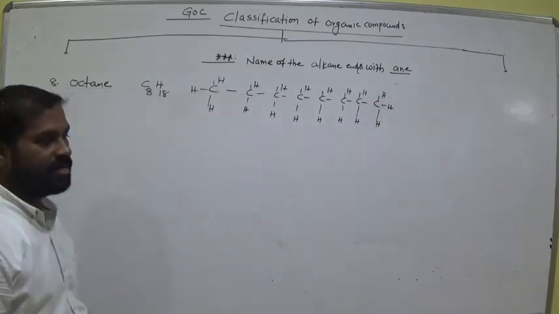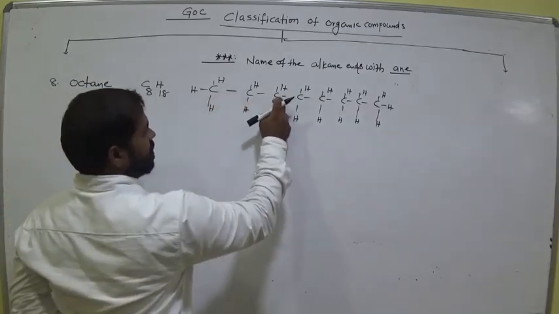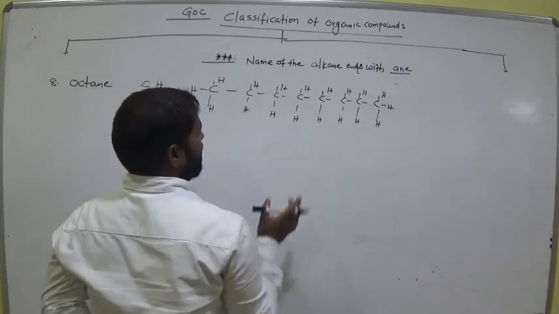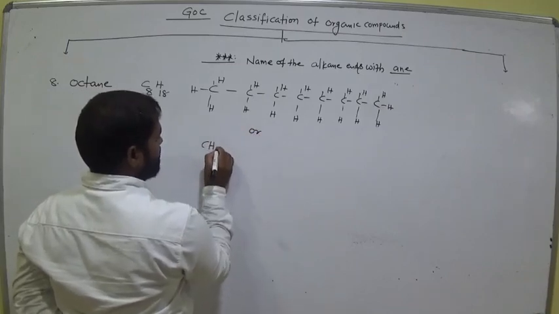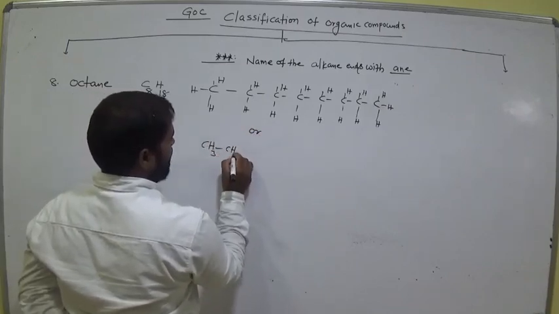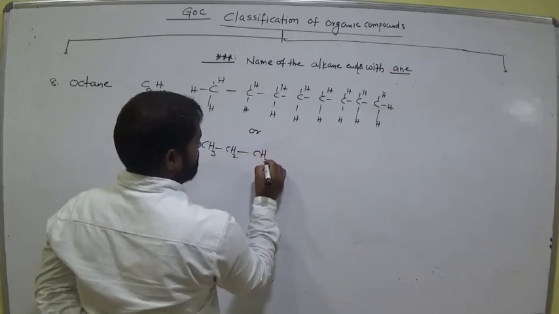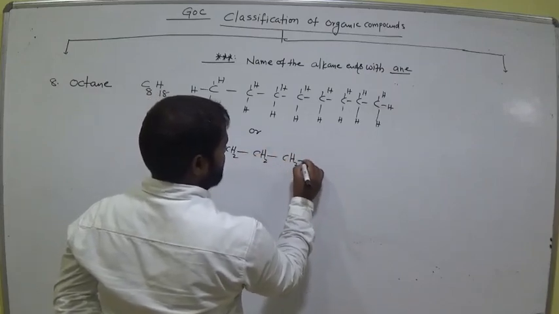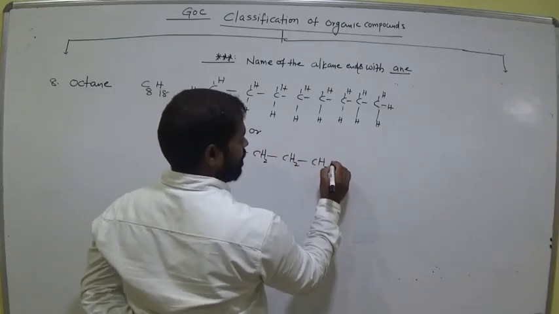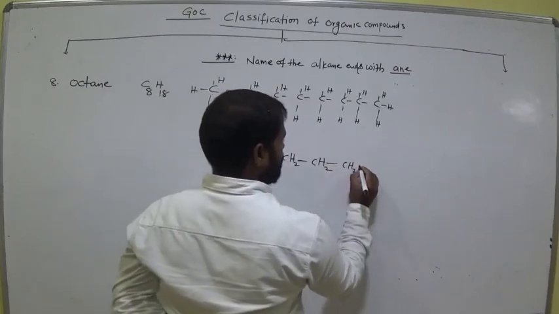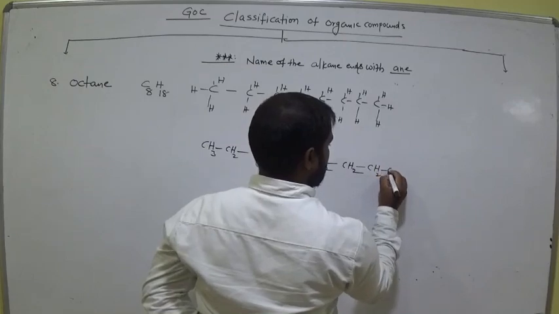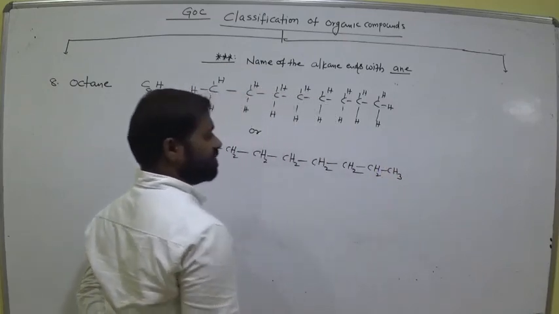Is it clear? 1, 2, 3, 4, 5, 6, 7, 8 carbons. We can also represent this CH3 bond CH2 bond CH2 bond CH2. The first and last carbons are CH3.